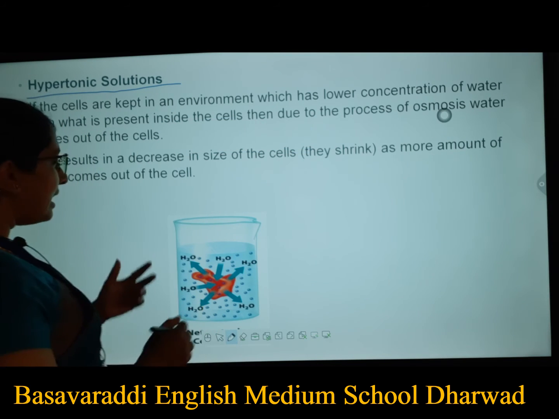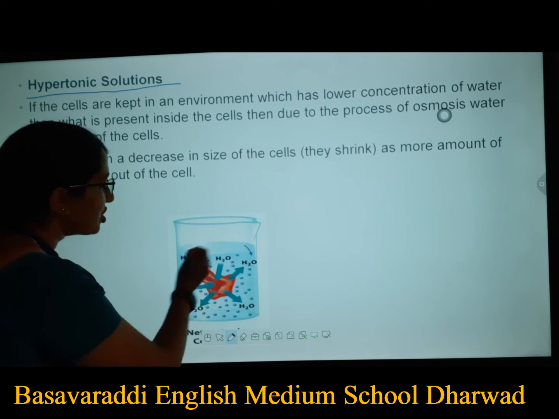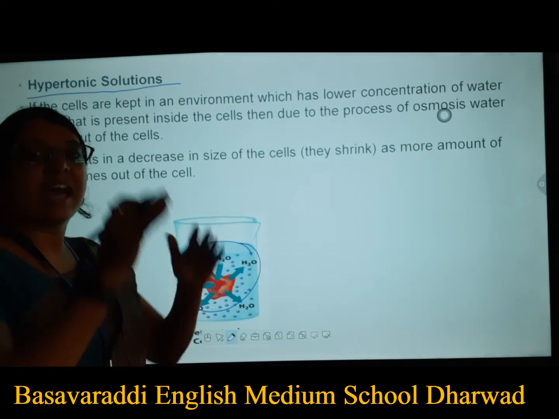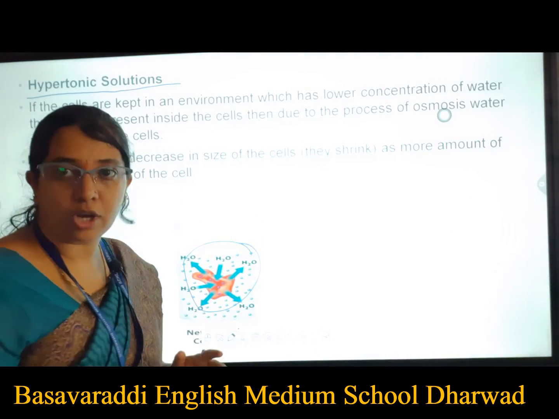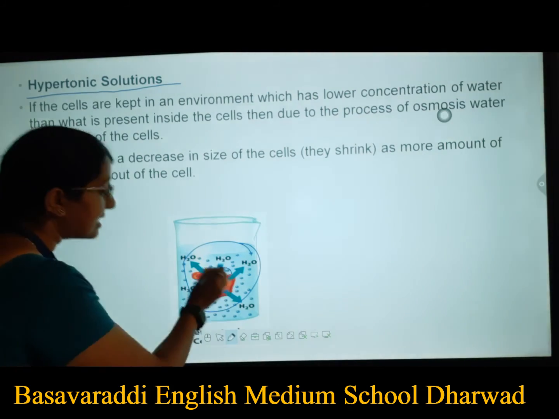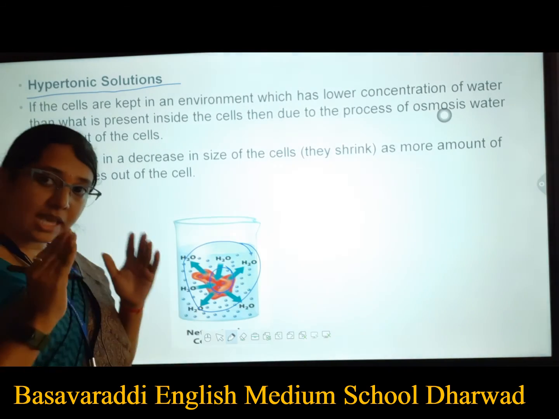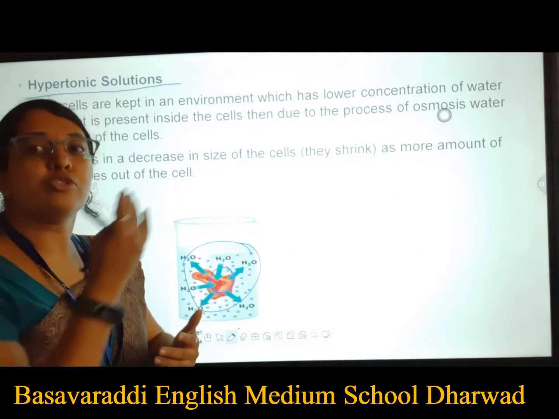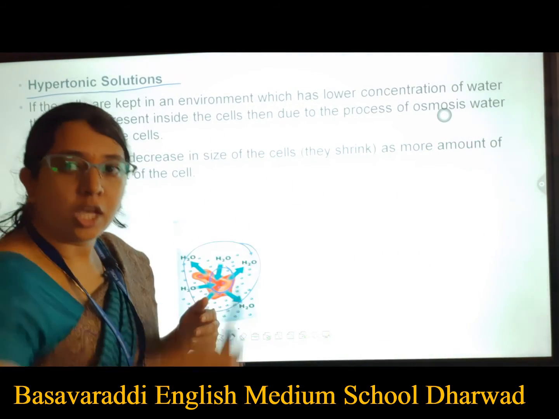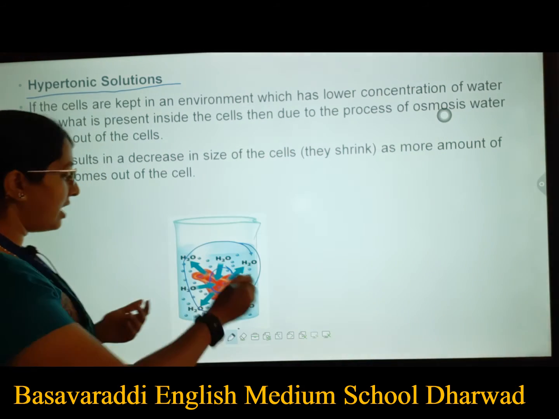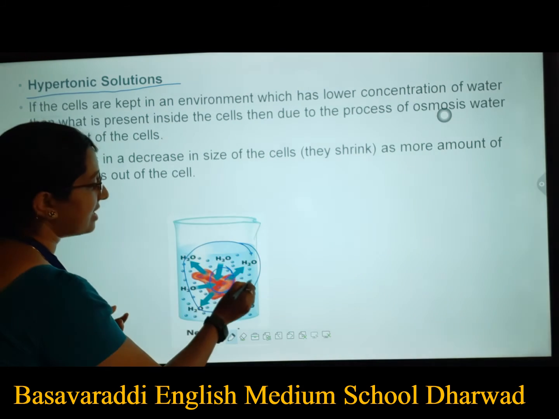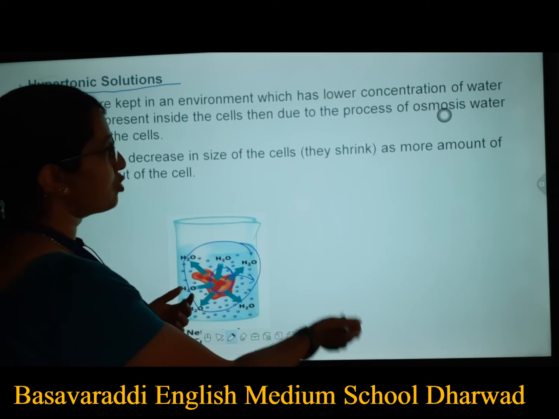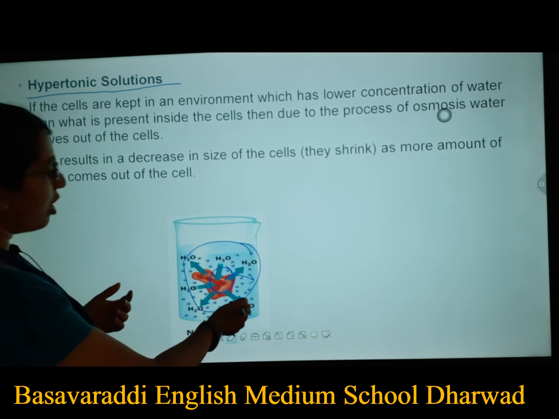Hypertonic solution. In this case, the outside environment has less concentration of water compared to the inside. In osmosis, water moves from higher concentration to lower concentration, so the water present inside the cell moves outside.